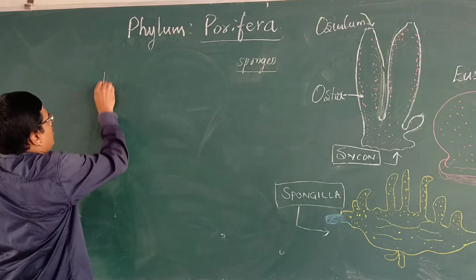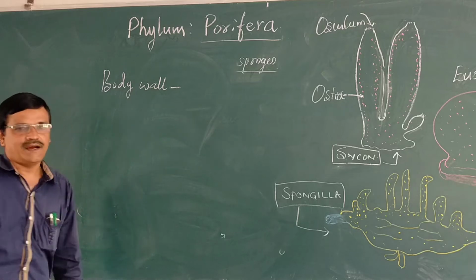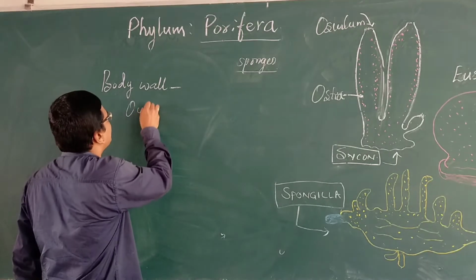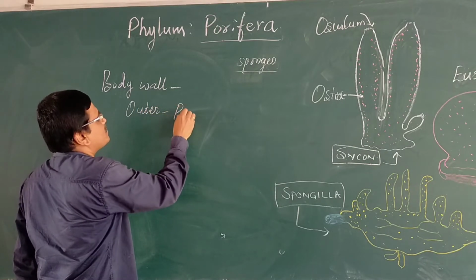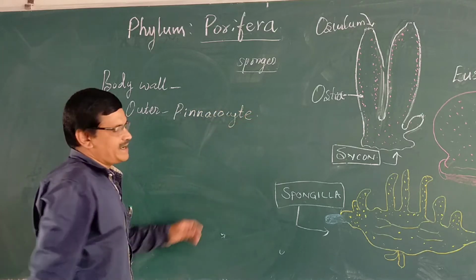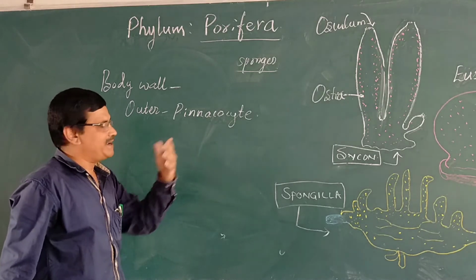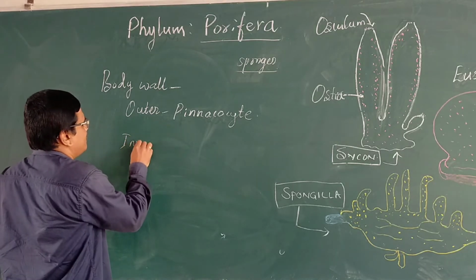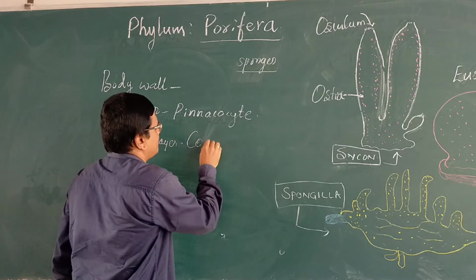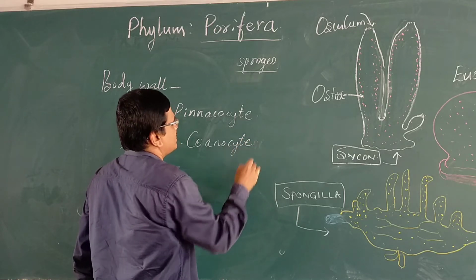Okay, then the body wall of the sponge has two cellular layers. The outer layer, which is made up of pinacocytes, pinacocyte layer, and inner layer, choanocyte layer.